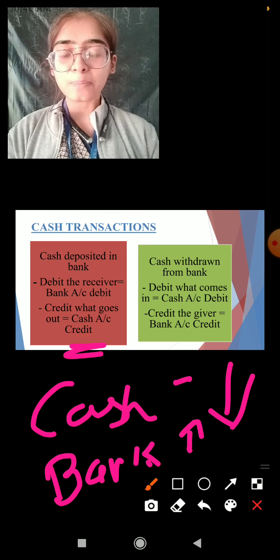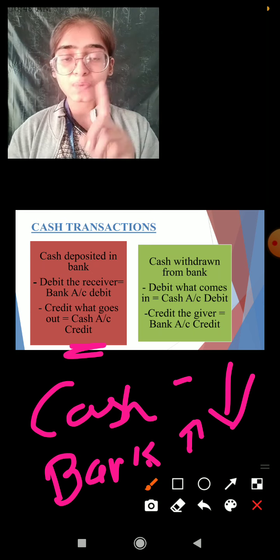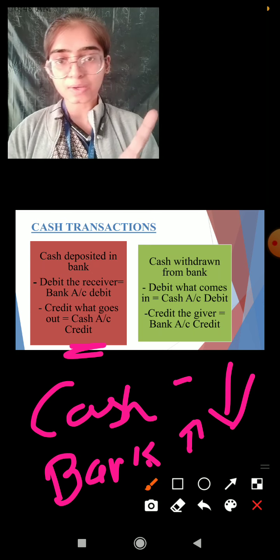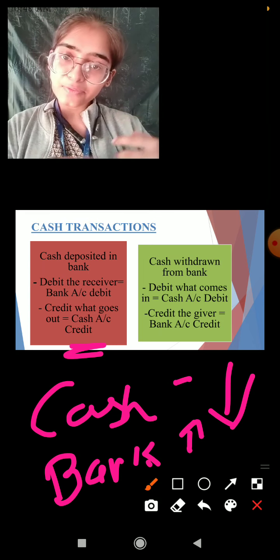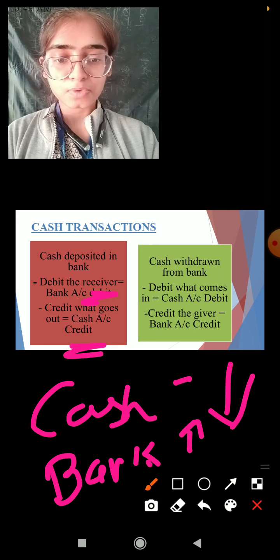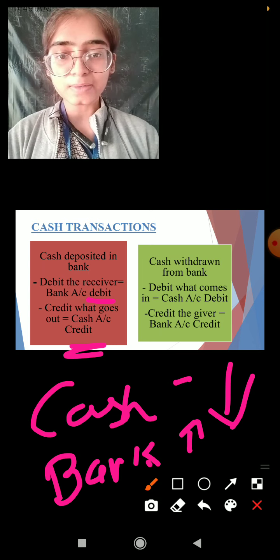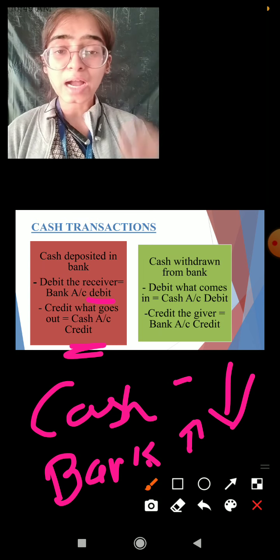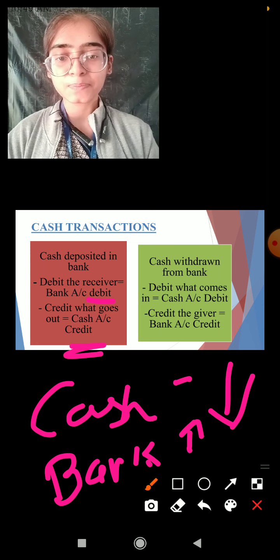Now the bank is a receiver. Okay, debit the receiver, credit the giver, the rule of the personal account. So the bank received the money from us, so we are going to debit the bank account. Clear? So this is how you have to record the transactions of cash deposit in the bank.